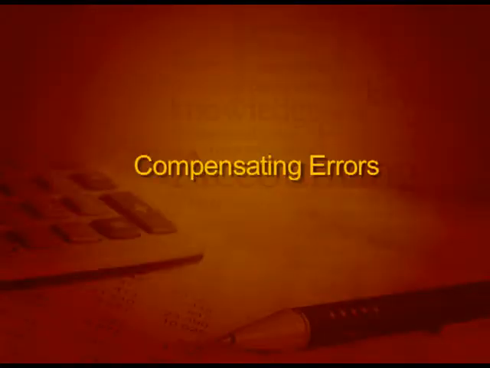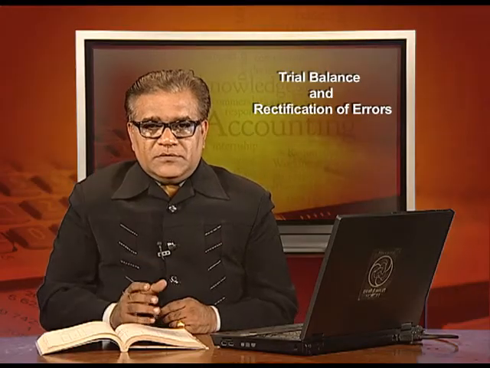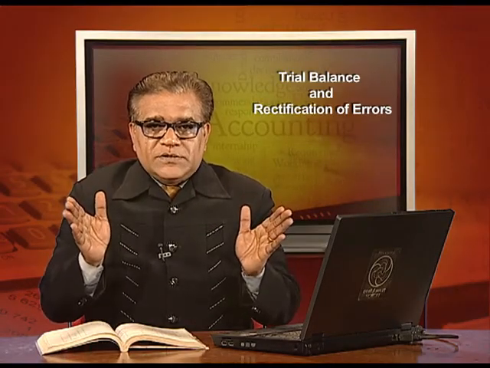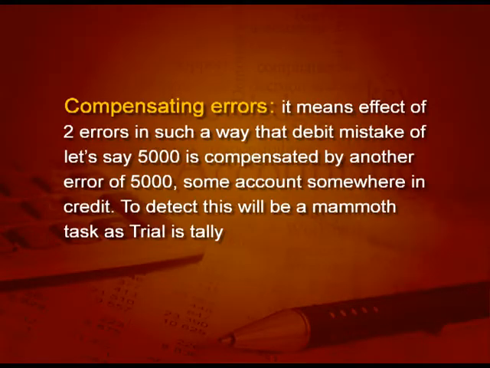Now, coming to the last error, that is compensating error. It is a very difficult error to find out. It means the effect of two errors in such a way that a debit mistake of, let us say, 5,000 is compensated by another error of 5,000 in some account somewhere in credit. So both mistakes are of 5,000, one in debit, one in credit. To detect this will be a mammoth task, as the trial is tallied, so it is very difficult to find out.